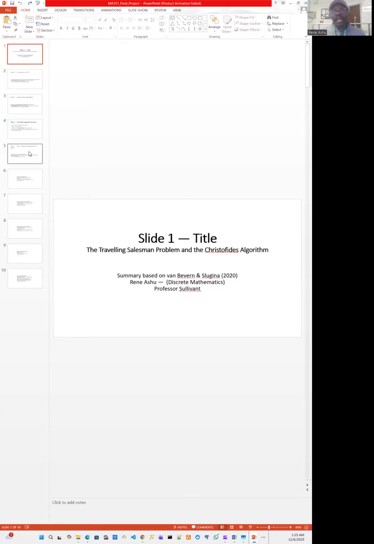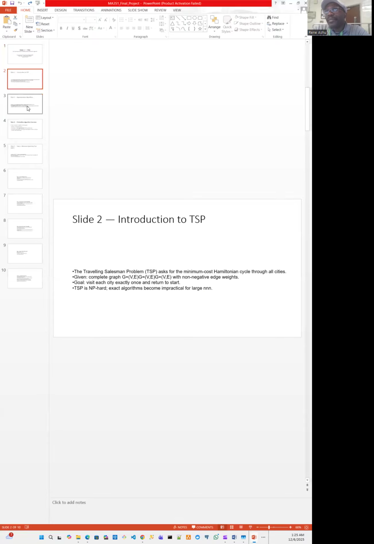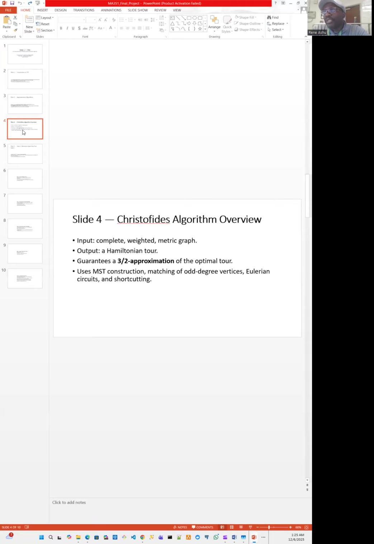So we get that. In our minimal spanning tree, some edges, sorry, I was going ahead of myself here. Print the slide. So I'm going to put it on, this is the most important part of the slide right here. So the process that I'm describing is called the Christofides algorithm to find what we'll come to term as the Hamiltonian tour.